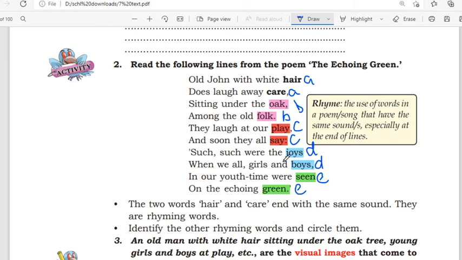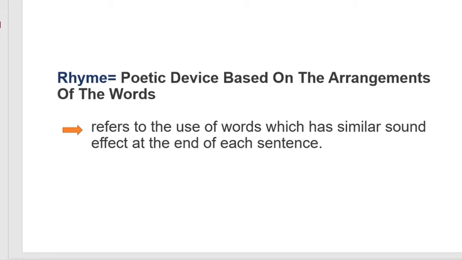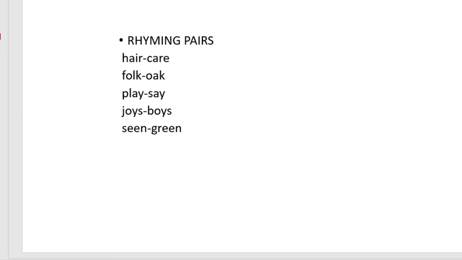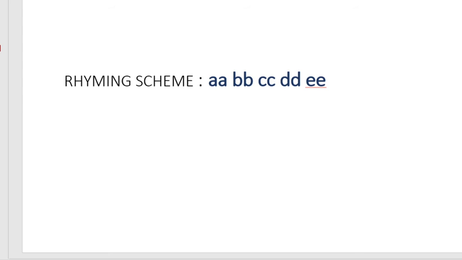Now the coding for this stanza is over. Now let's see how it works. The rhyming scheme is AA, BB, CC, DD, EE. Now look here. The rhyming pairs from the stanza are hair and care, folk and oak, play, say, joys, boys, seen and green. And we can code it to become the rhyming scheme AA, BB, CC, DD and EE.